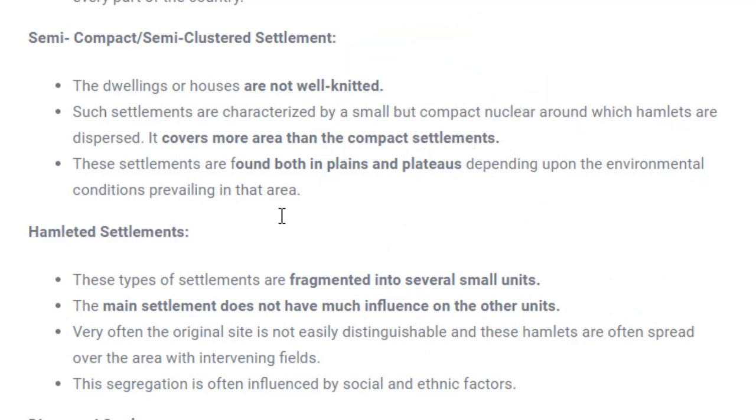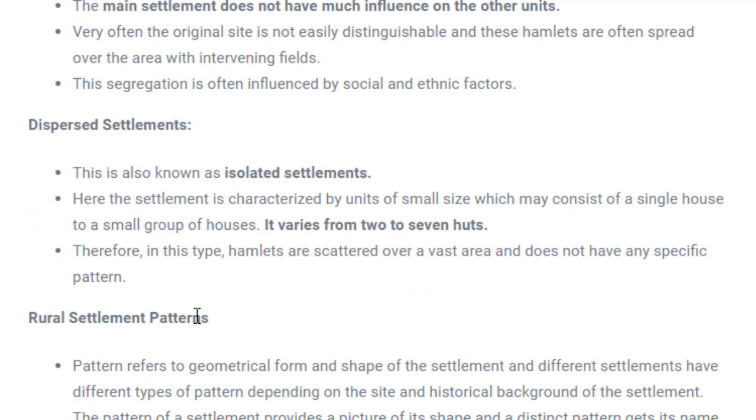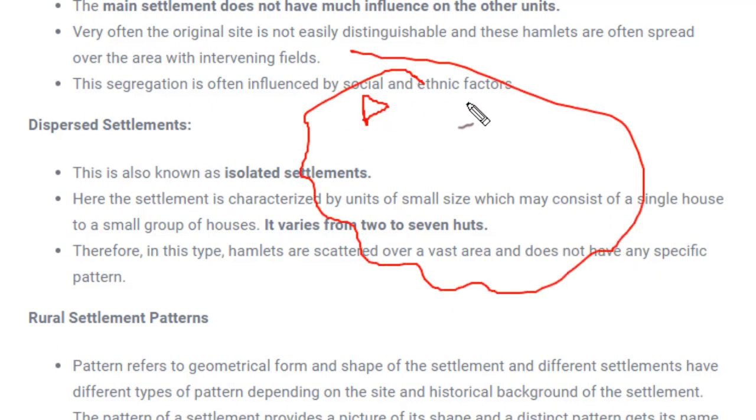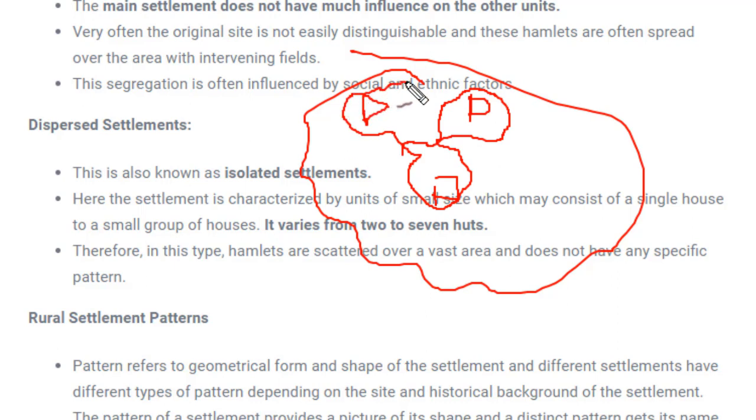Fine. Next is dispersed settlement. Dispersed means scattered. They are not near each other. For example, in a hilly region, one house is built over here, another house is built a little far away, and another a little farther. In mountainous regions, in villages, houses are generally built in this way.